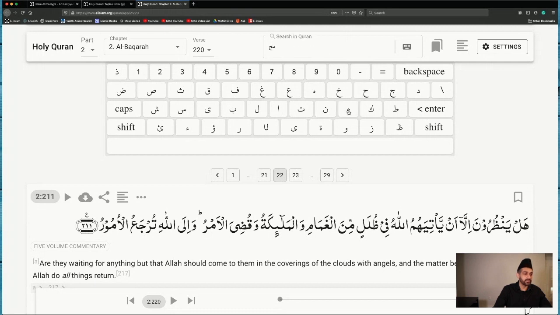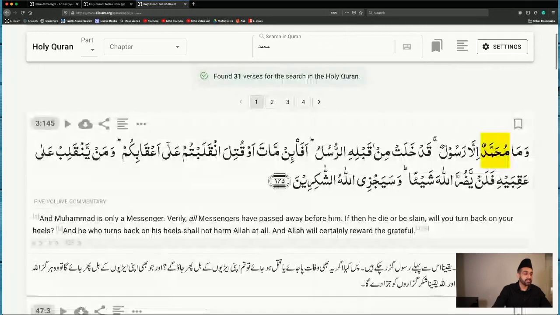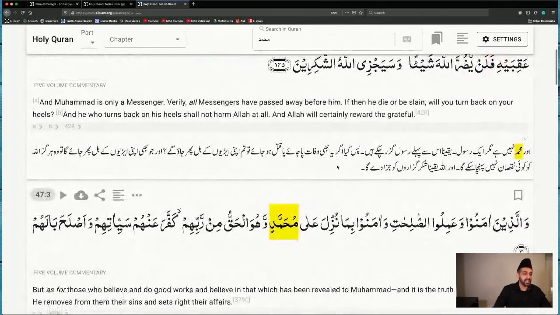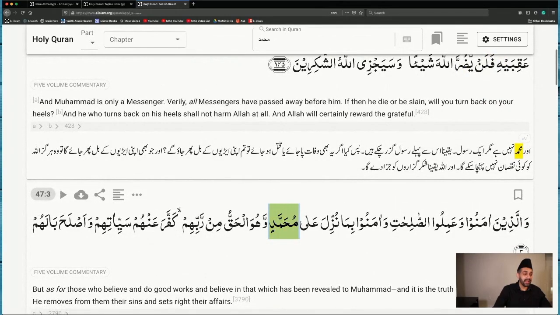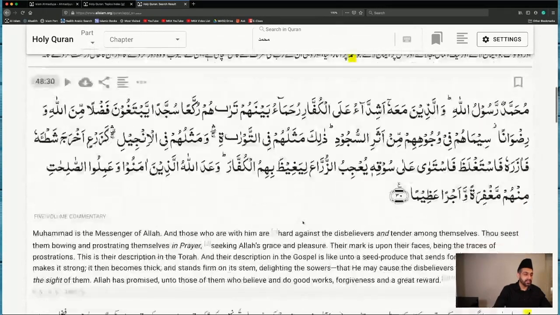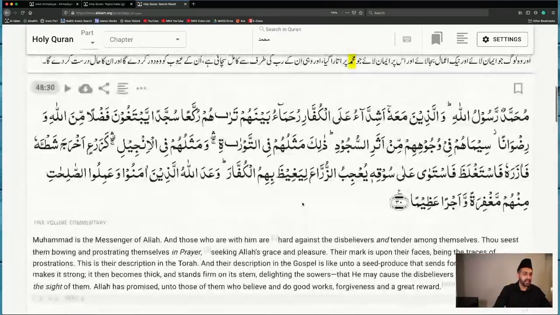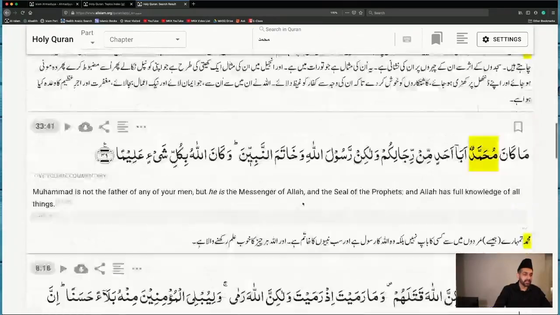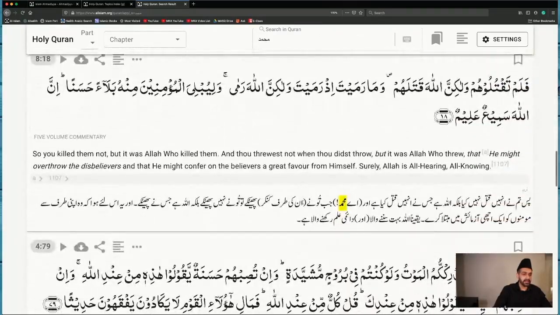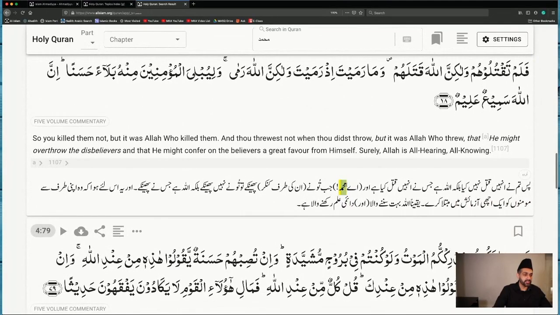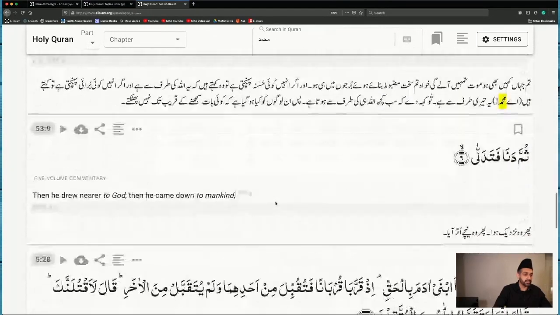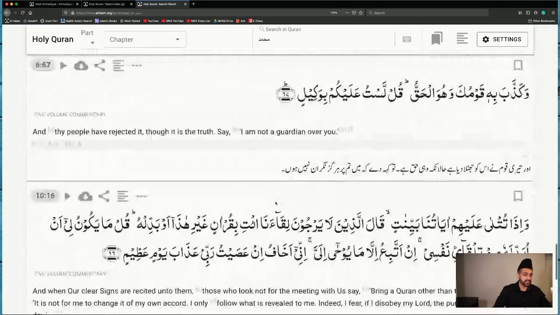So, for instance, if we want to search for Muhammad, I'm typing in Muhammad here, and then I enter. So it will search for the term Muhammad, and very nicely, it will also highlight the term for me. So it's very beautiful, very nice. This is available now. So it's also searching for Muhammad in Urdu. So it's giving me the translation search as well.